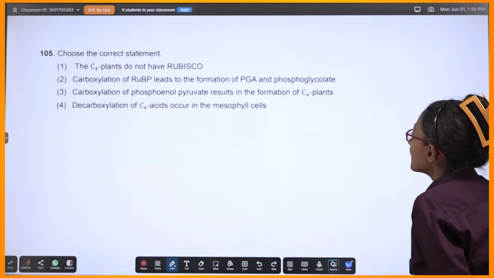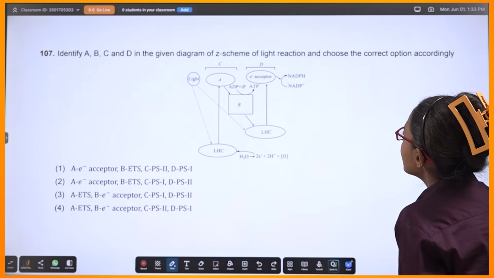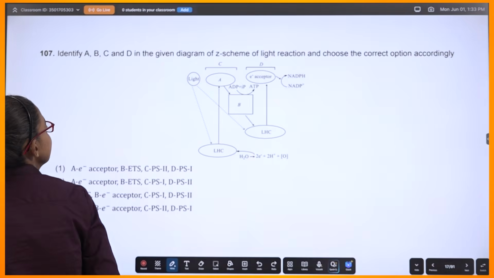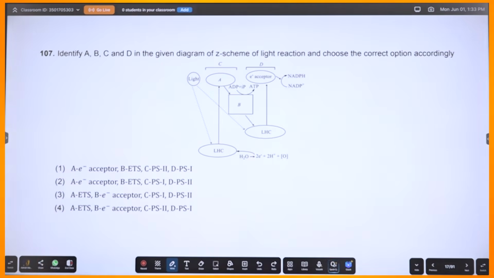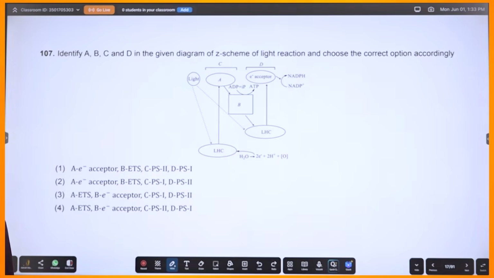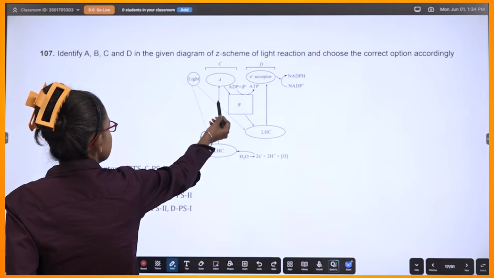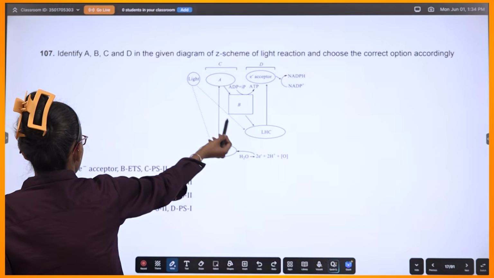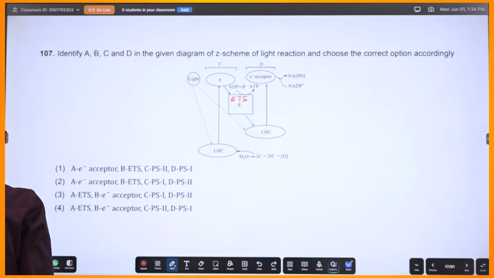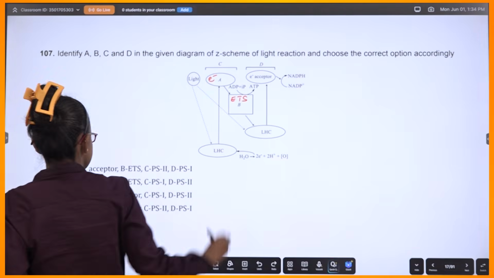So I'm not doing this. Let me quickly. This is interesting. This is a bit interesting. See the diagram. So they are saying identify A, identify B, C, D. I see. This is non-cyclic photophosphorylation, right? So that means, what do I do? A, where is A? Okay. Where is B? B is this, which connects. Okay, so this should be ETS. Correct? This should be electron acceptor.